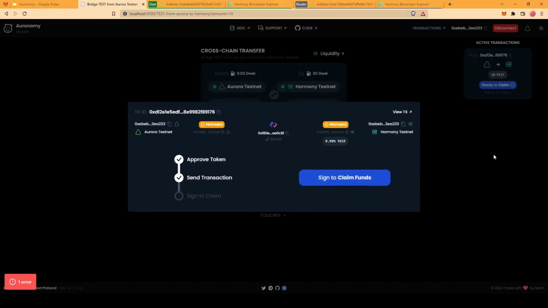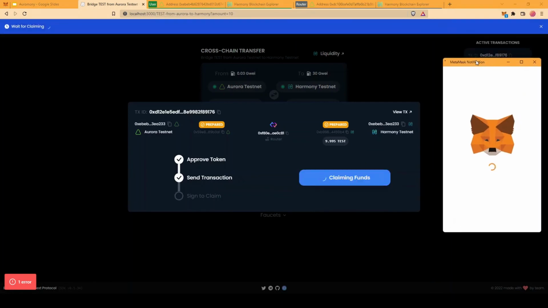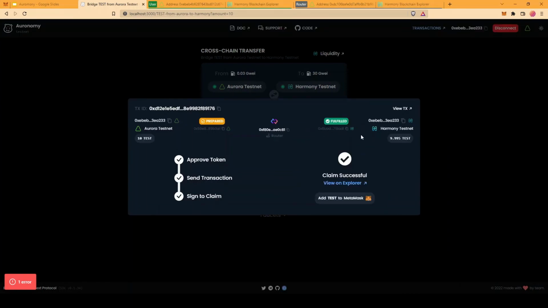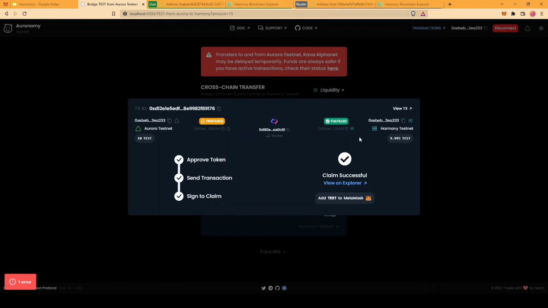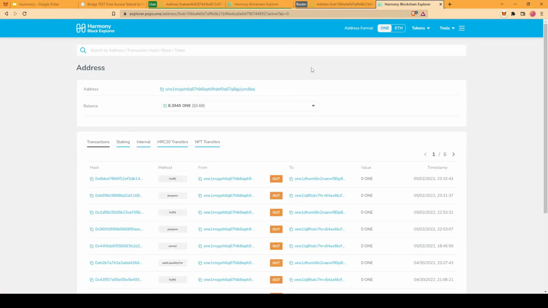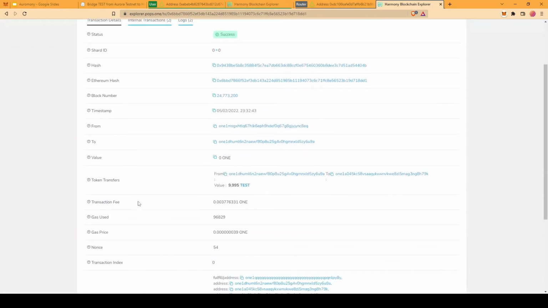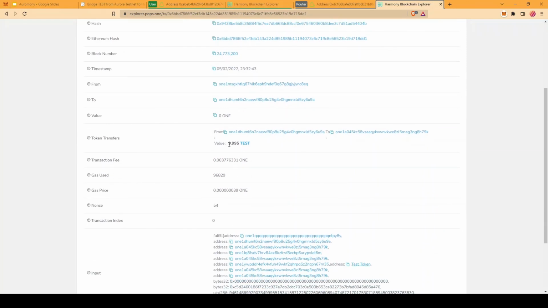So now that the bridging process has completed, we can provide a signature for the router/relayer to send us the funds on the receiving network. The bridging transaction would be fulfilled by the relayer on the receiving chain. If we check the router account on the receiving chain, we can see that it has submitted the fulfillment transaction on the Harmony testnet, which sends the user account 9.995 test tokens.